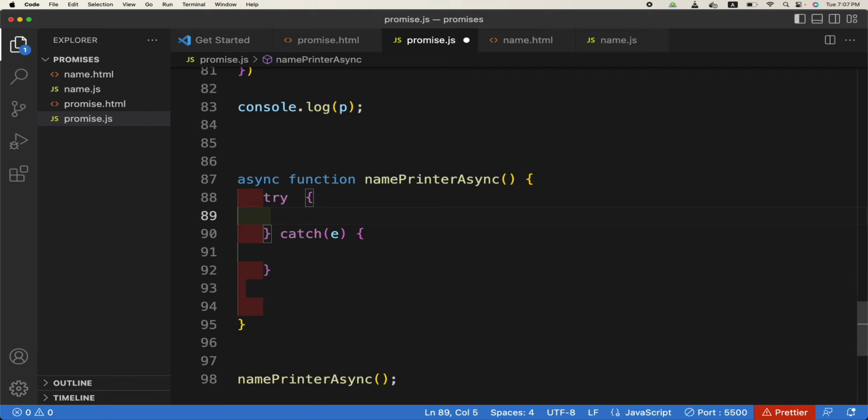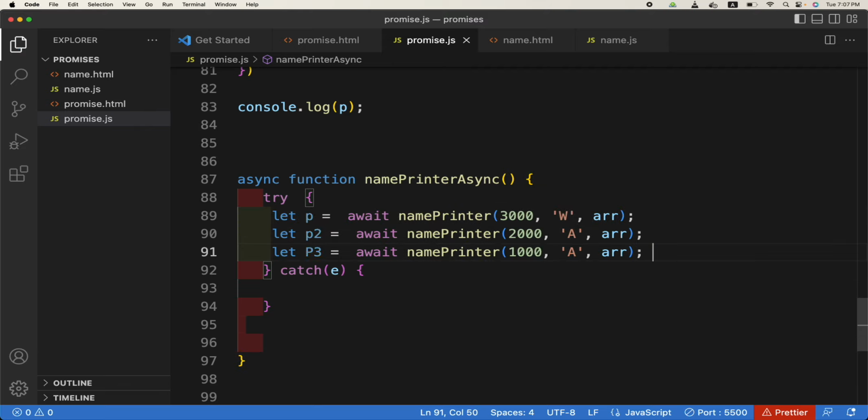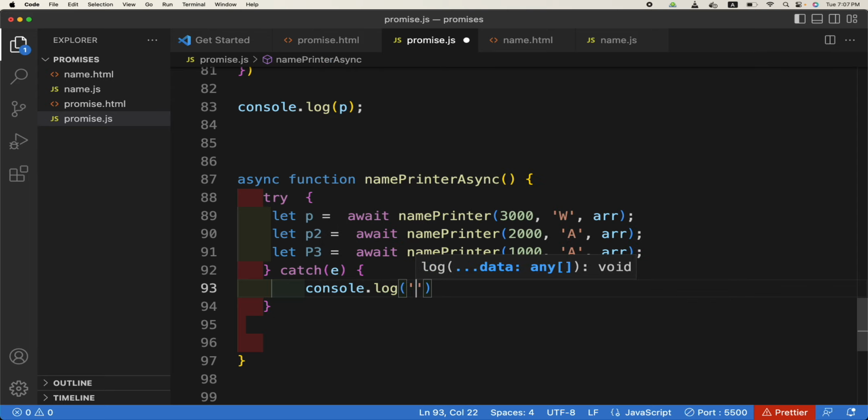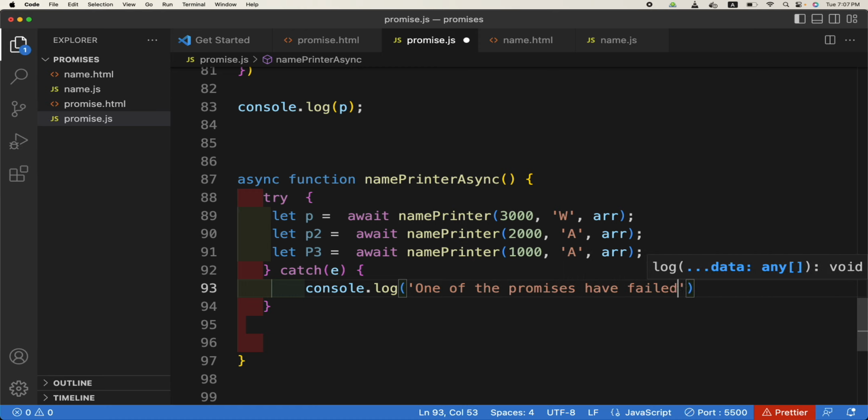So it will try to resolve all of these. Otherwise, if they are not resolved, you can catch them here, so that your program continues to run and you can do something with the error. For example, console.log one of the promises have failed. Whatever the error is, it will be caught here.